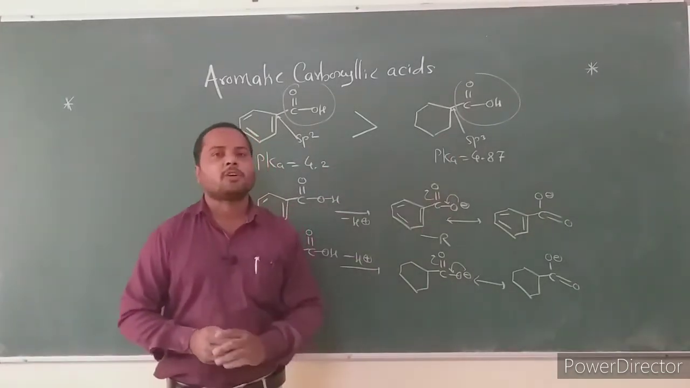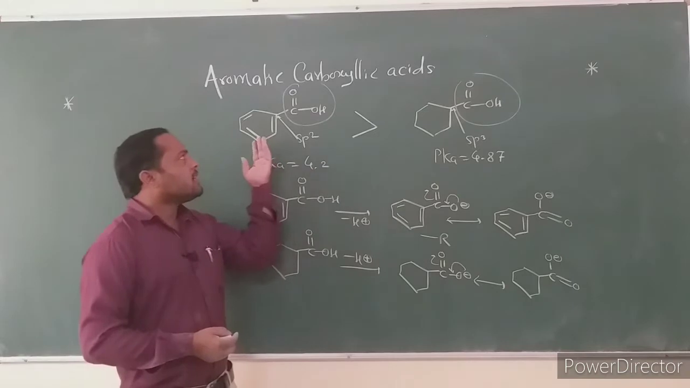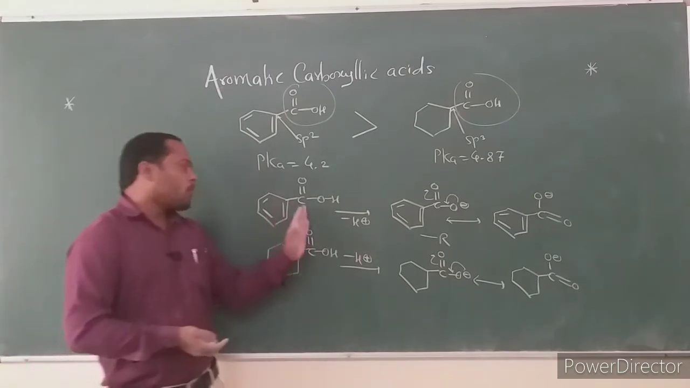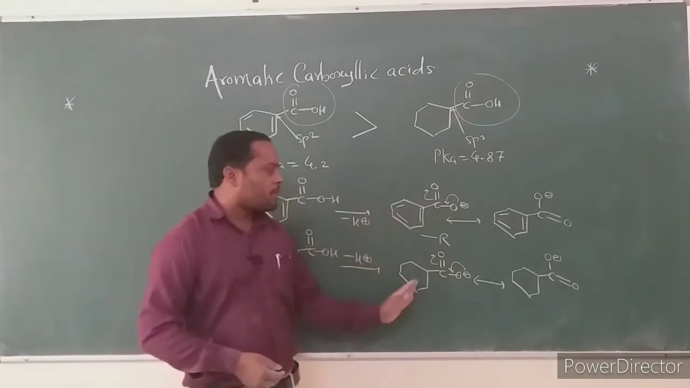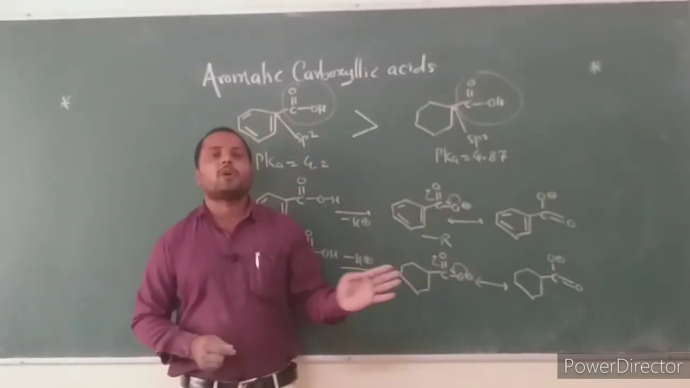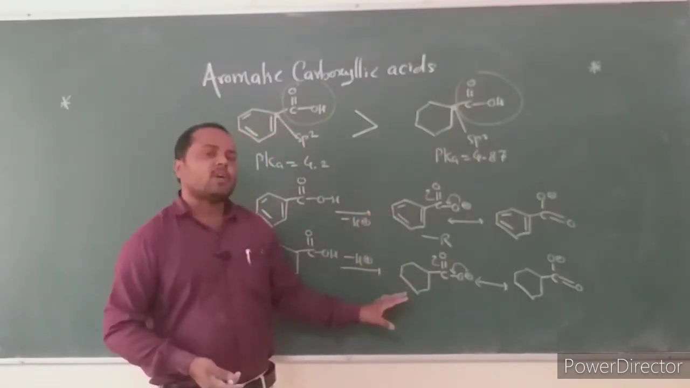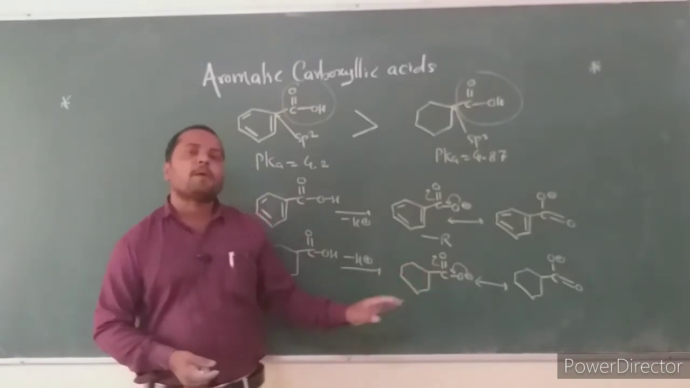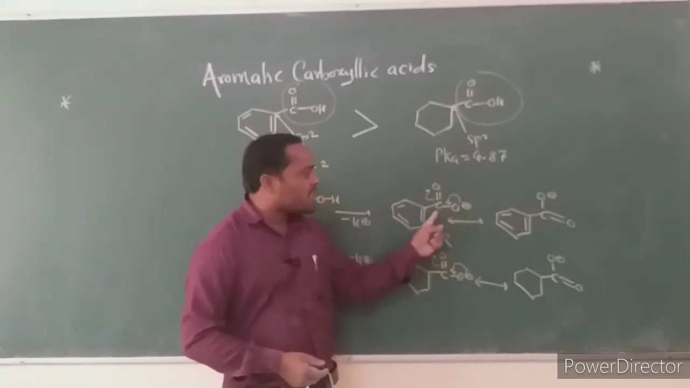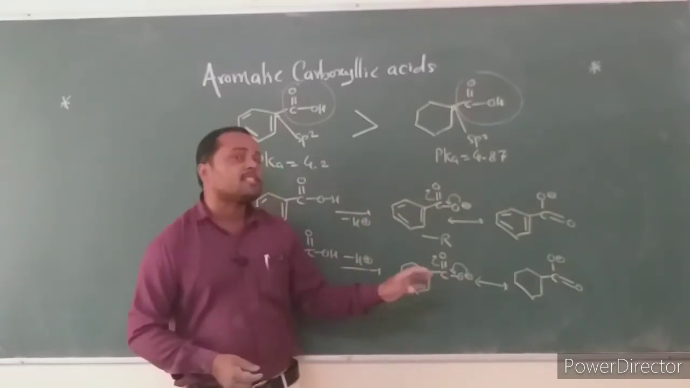Cyclohexane carboxylic acid has a pKa value of 4.87. Why is benzoic acid stronger than cyclohexane carboxylic acid? Both acids undergo dissociation to give a conjugate base. The conjugate base of both acids is well stabilized by the electron-withdrawing resonance effect, the minus R effect. The negatively charged oxygen in both cases is attached to the carbonyl, and this carbonyl has a minus R effect which stabilizes the conjugate base.